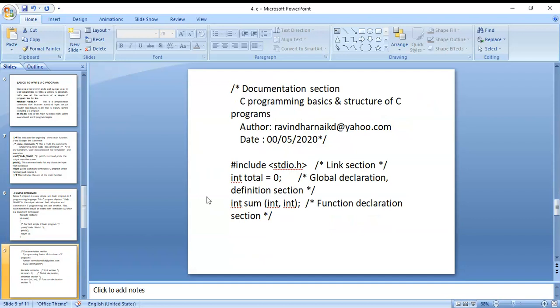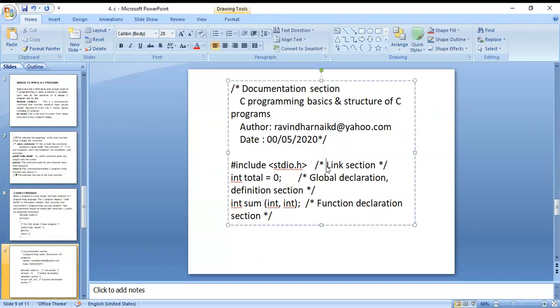Next, here you can see the documentation section, starting with slash star and ending with star slash. This is called a multi-line comment. Here you can also put single line comments. This is a single line comment, but you can't use multi-line comments here. This one is a single line comment, and this one is a multi-line comment.